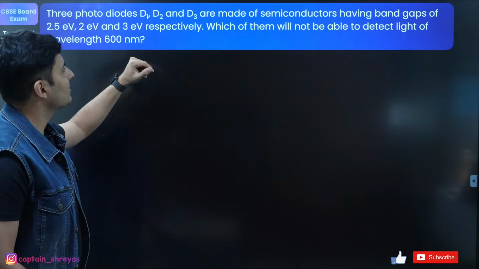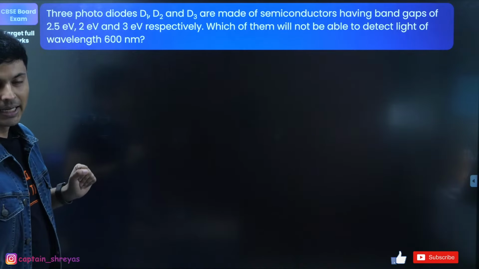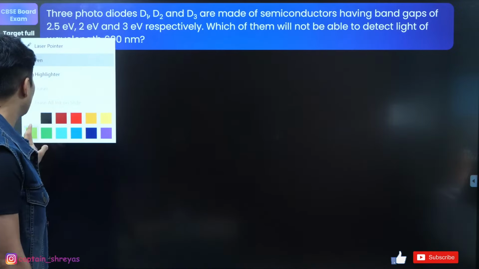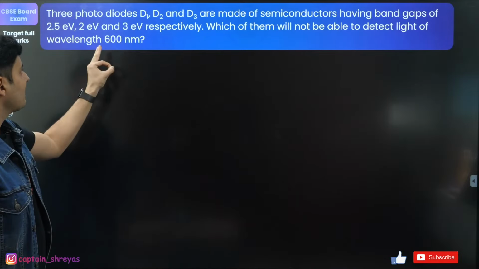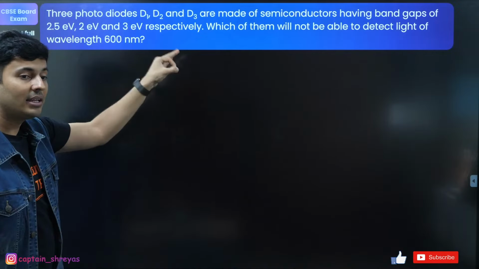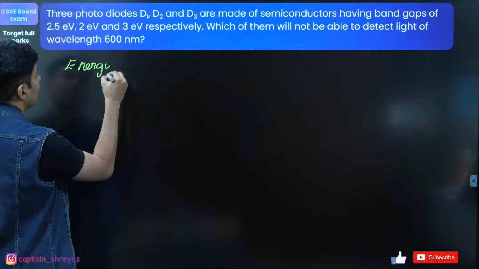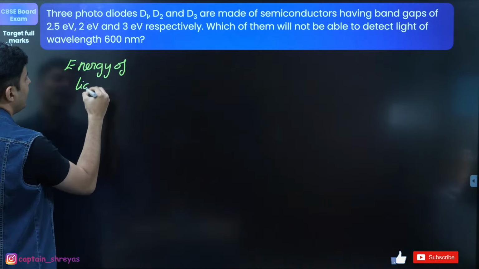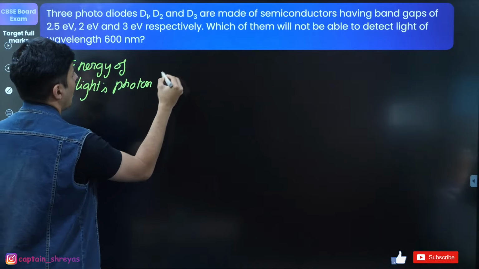Three photodiodes made of semiconductor with different band gaps, which will not be able to detect light. Standard kind of question. In these kind of questions, what are you going to do? Think about it. First of all, light is given, wavelength is given. So find the energy of the light photon. How much will it be?